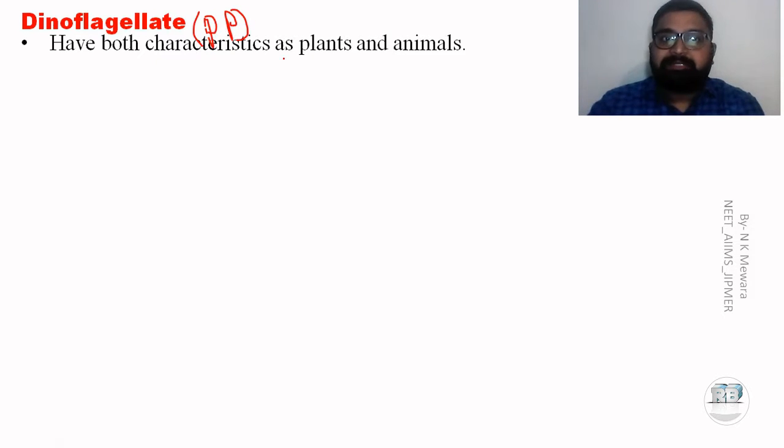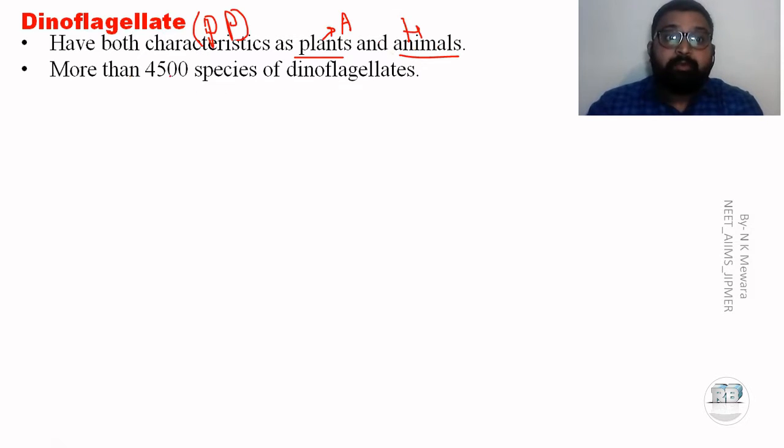They have both characteristics, plant-like and animal-like, meaning they show autotrophic nutrition and heterotrophic nutrition. There are more than 4,500 species of dinoflagellates present here.